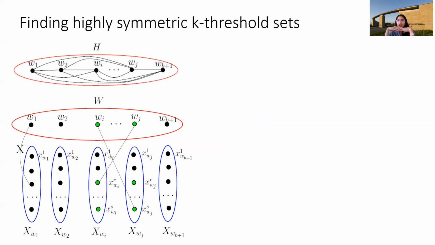Okay. So now our goal is, given a large independent K threshold set, to extract a highly symmetric K threshold set. For that, we are going to use Ramsey theory. For using Ramsey theory, we are first going to construct an auxiliary graph. So we start with W, which is an independent K threshold set. And now the structure of W along with, so remember the definition of K threshold sets, right?